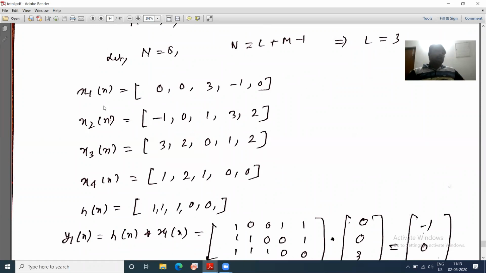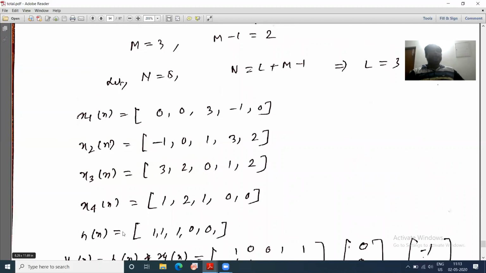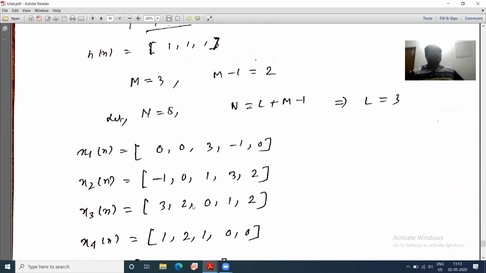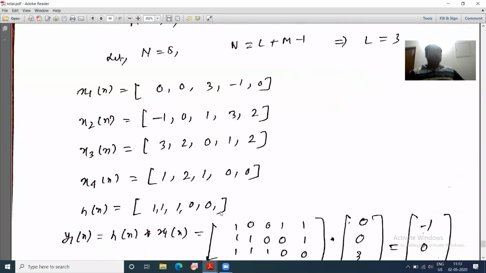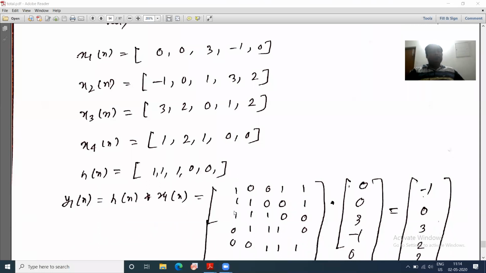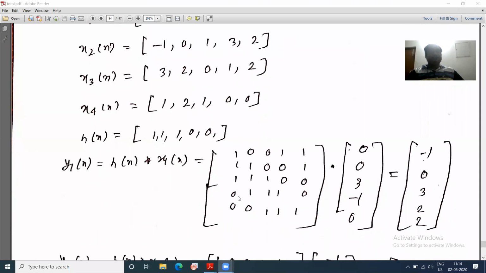So now x1, x2, x3, x4 will be like this. Now you have to again add L minus 1 zeros. Hn is 3 ones, so I have added 2 zeros, and it becomes 1 1 1 0 0. Now we have x1, x2, x3, x4 and Hn as 1 1 1 0 0, a 5 by 5 matrix.